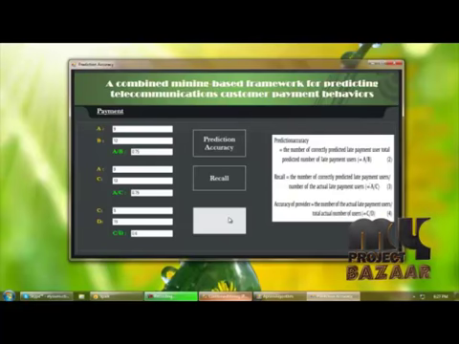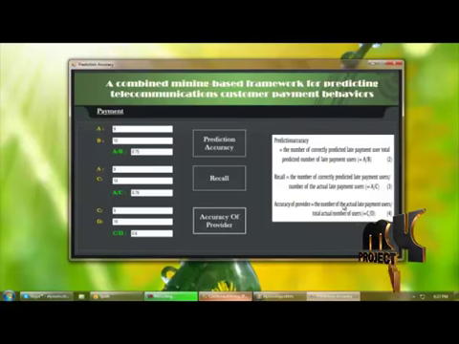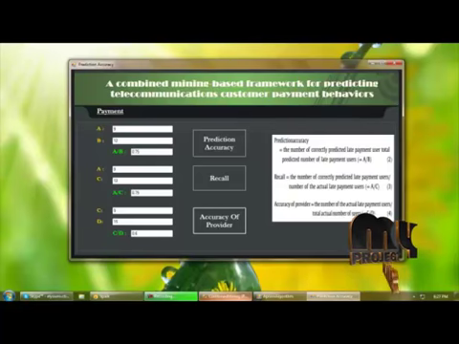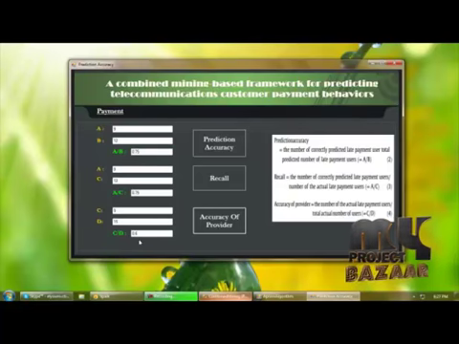So next is the accuracy of providers. For accuracy of providers, we are getting the actual late payment users divided by the total actual number of users. So we are getting the result as 0.6.